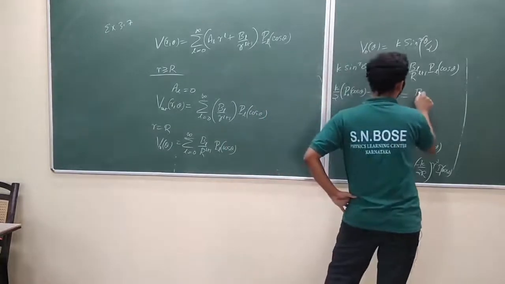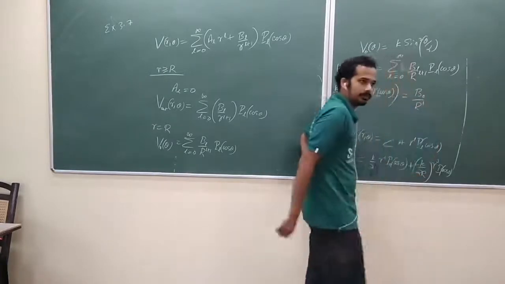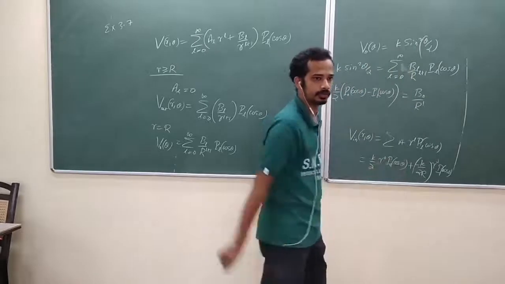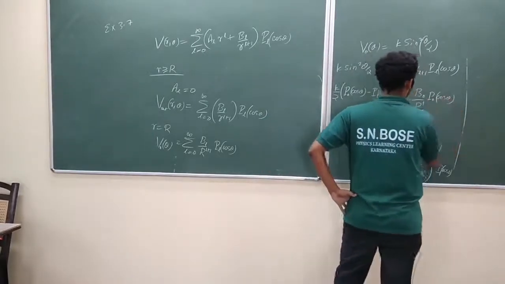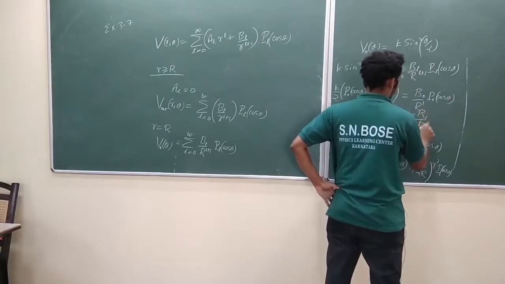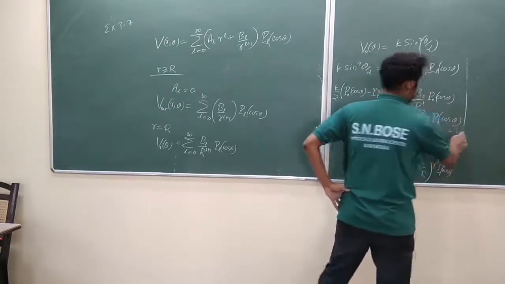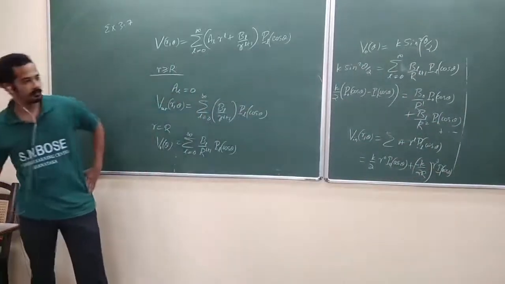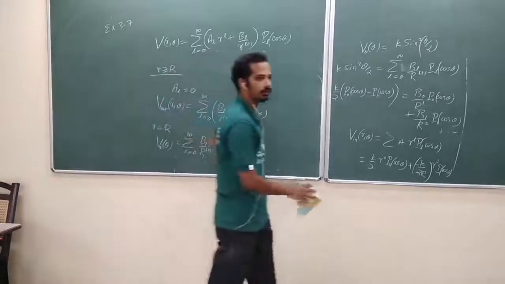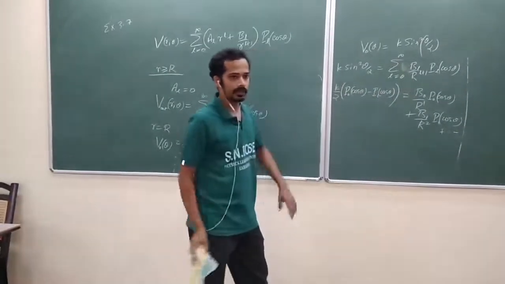So that's equal to B naught by r^(0+1) P naught of cos theta plus B1 by r^2 P1 of cos theta, and so on. The rest of all the coefficients are 0 on the left hand side. Find B0 and B1, only two coefficients which are non-zero in the summation. Are you getting my point?